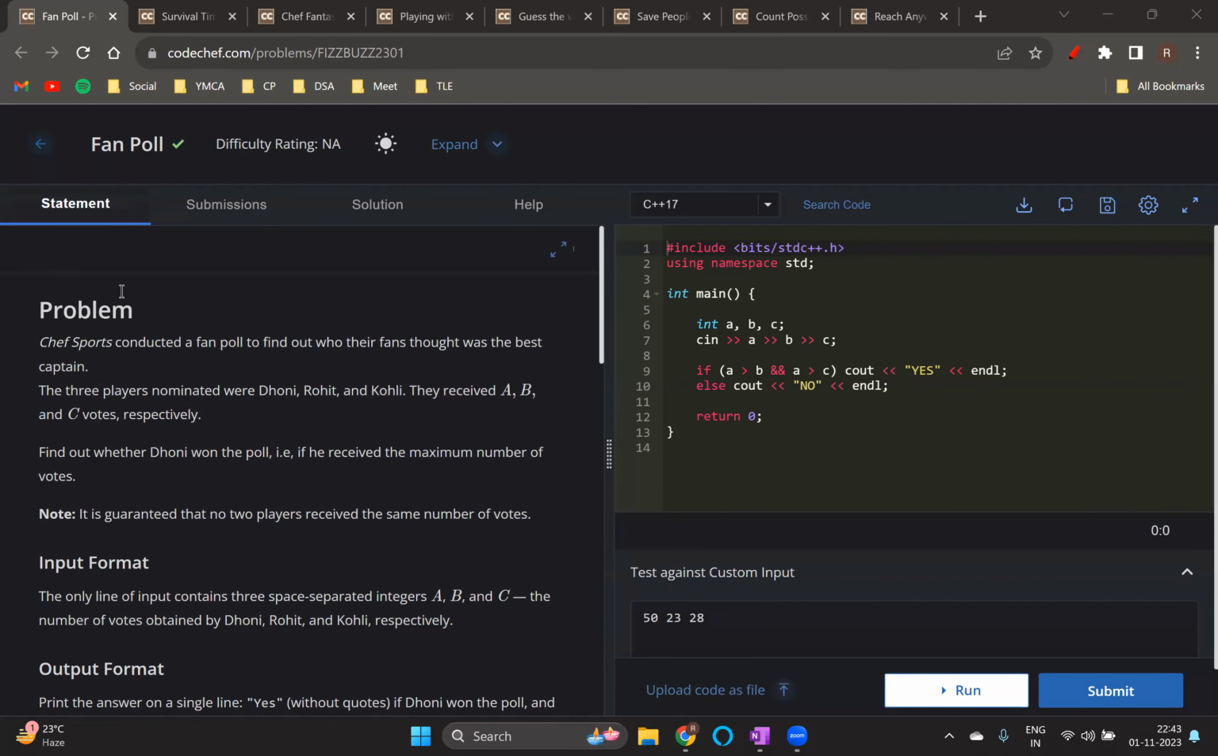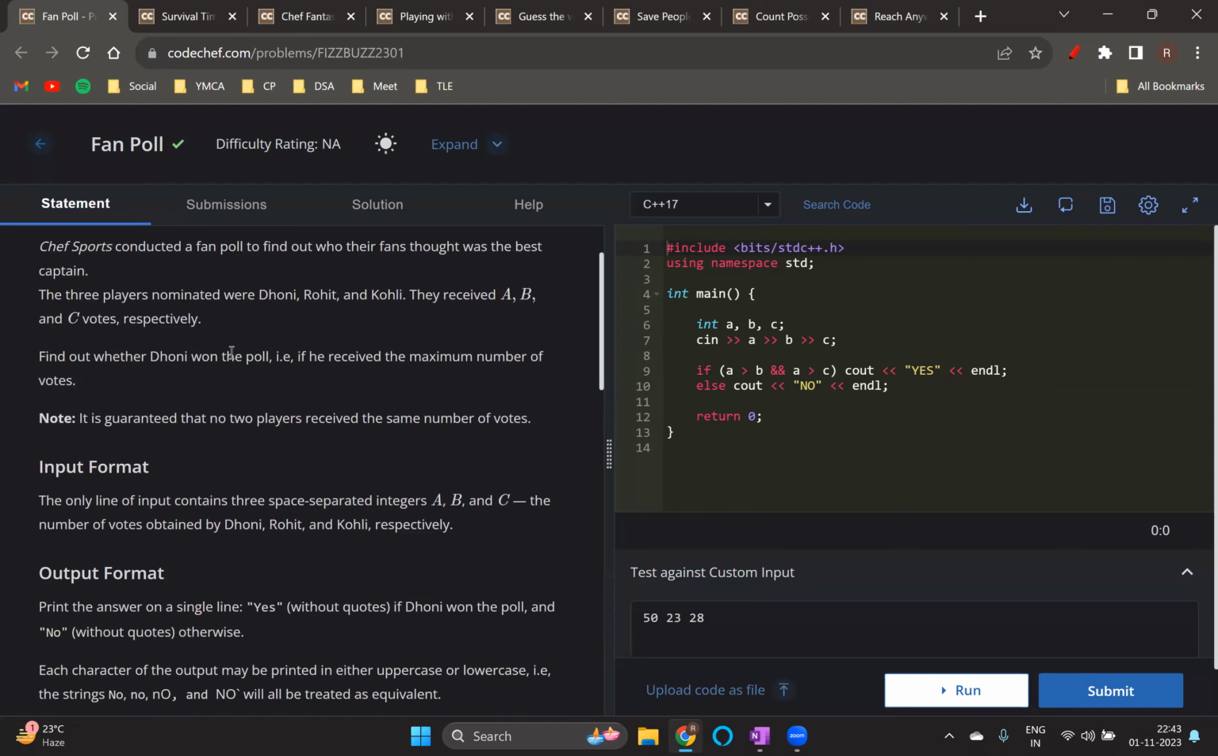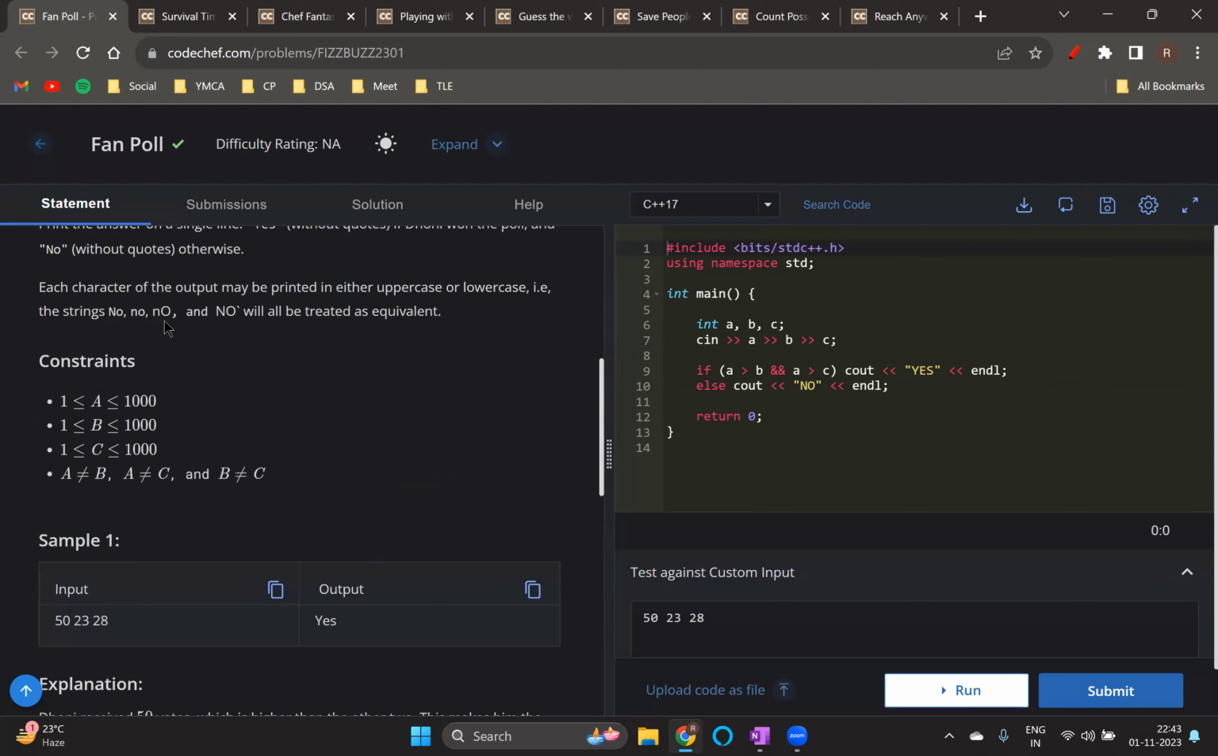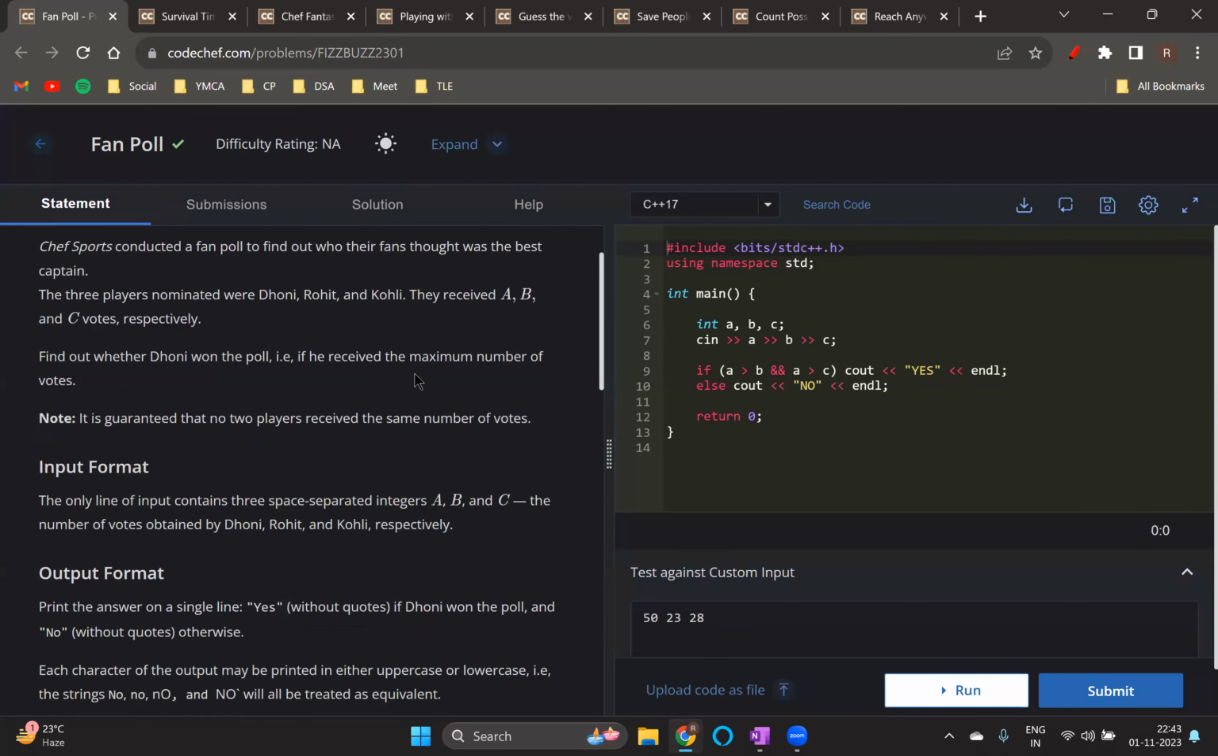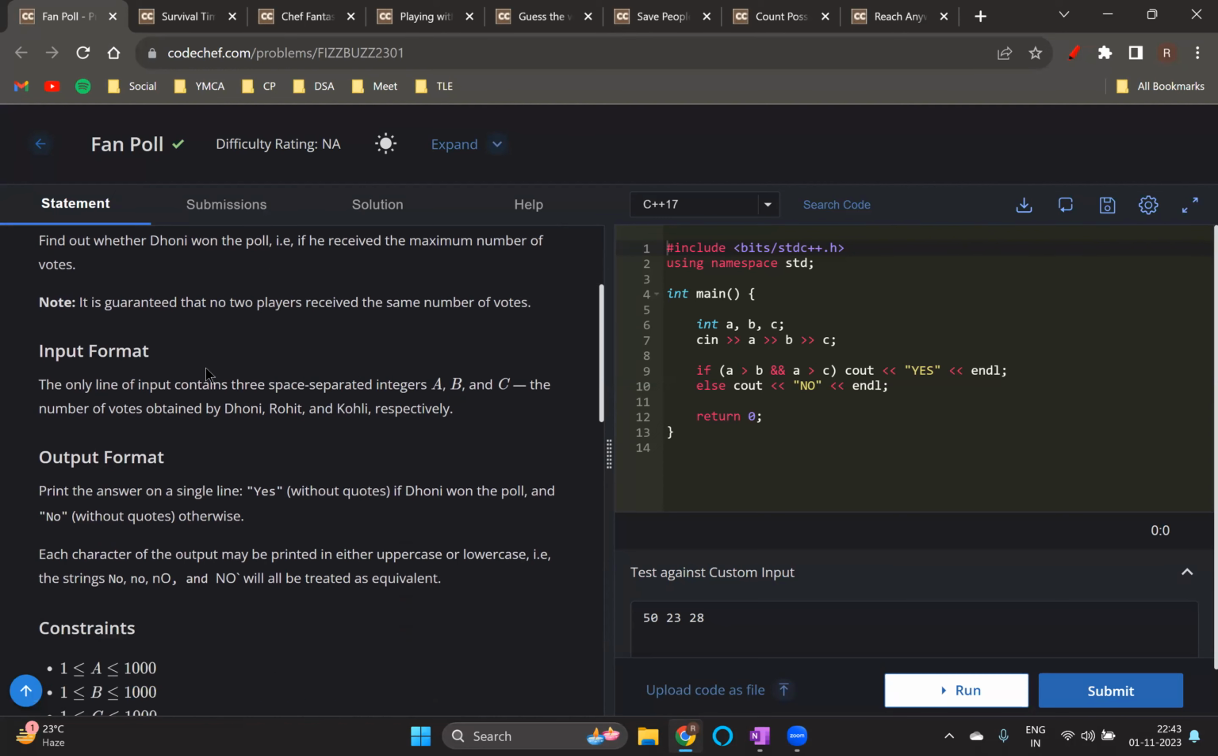So the first problem today, Fan Poll. In this problem, we have been told that we would be given three integers A, B, and C, which are the number of votes given to Dhoni, Rohit, and Kohli, and we have to tell if Dhoni won the poll or not. So Dhoni would have won the poll if he has got the highest number of votes, and we just have to tell if Dhoni won or not.